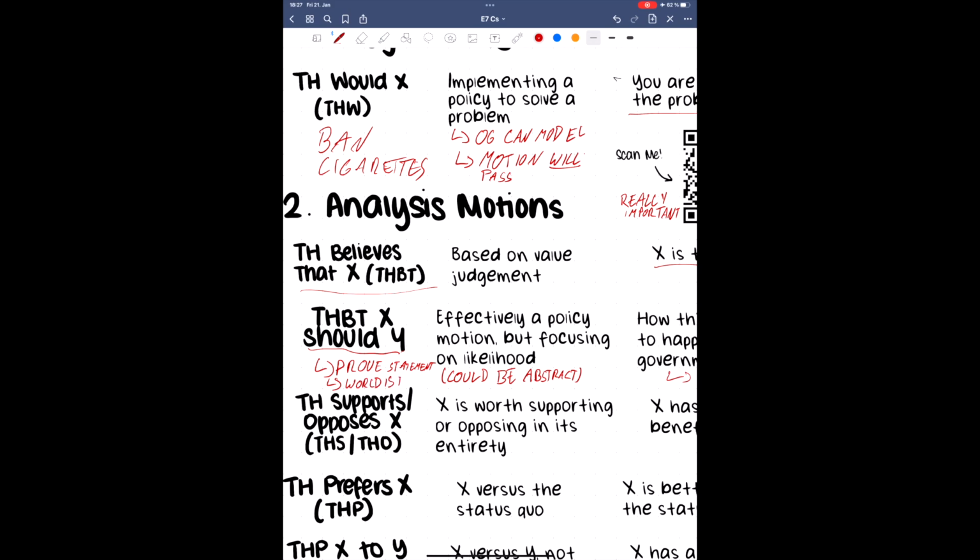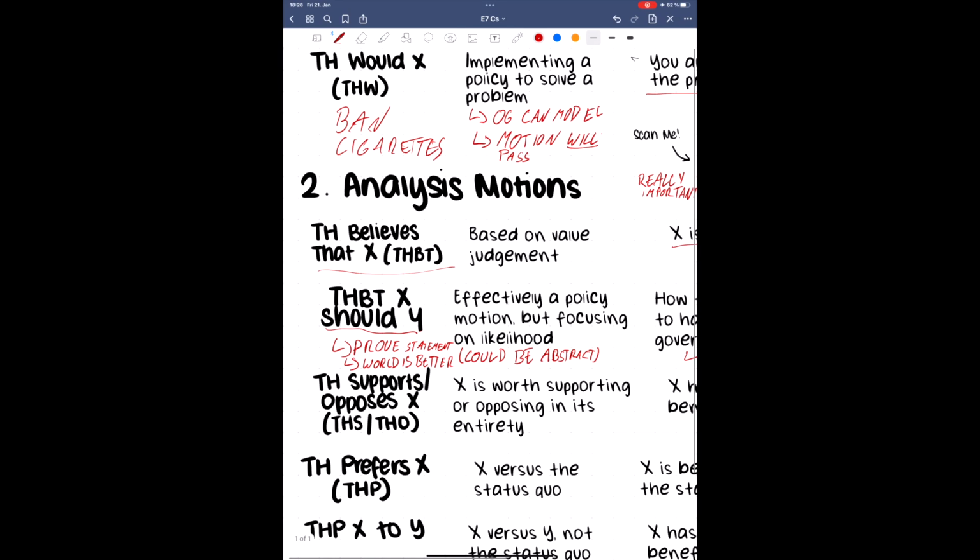Here's how an analysis motion with a policy suggestion might be phrased. This house believes that the US should sanction Saudi Arabia. Type 3. This house supports X or this house opposes X are effectively the same motion, just that you flip sides.